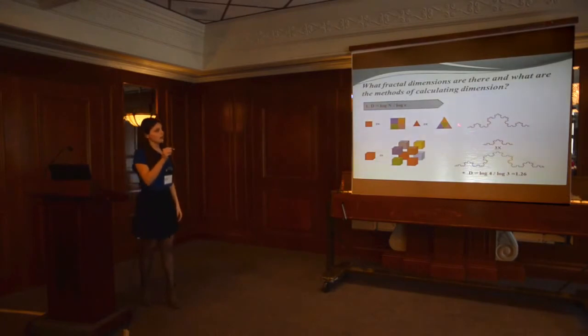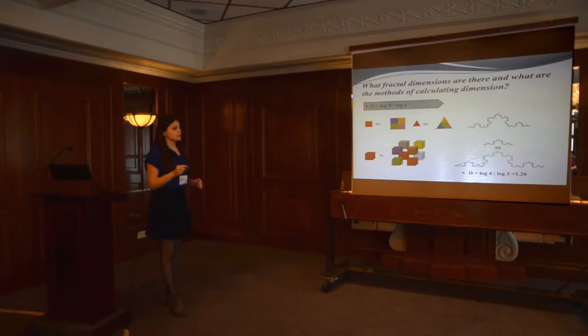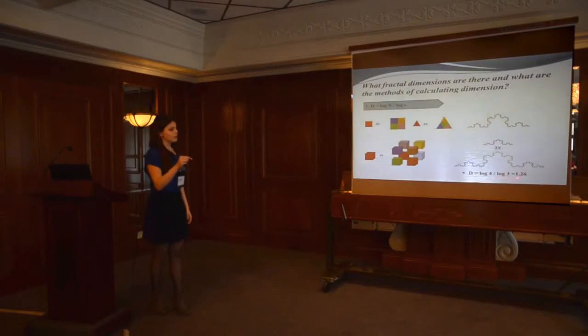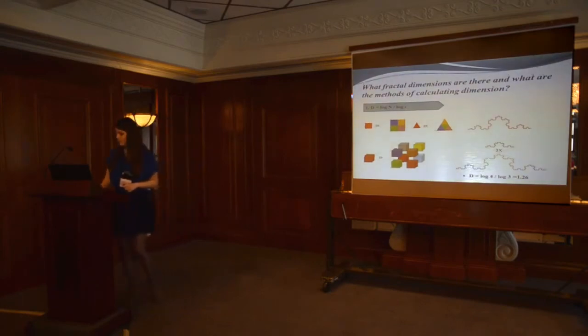It is the Koch curve. Let's look at it. If we enlarge it 3 times, the result will be a bigger Koch curve, which consists of 4 identical curves, in blue, in green, in orange, and in purple. So, the resultant figures are 4, and the enlargement is 3. So we can reach our dimension, and it is logarithm 4 over logarithm 3, and it's about 1.26. Again, not an exact dimension.